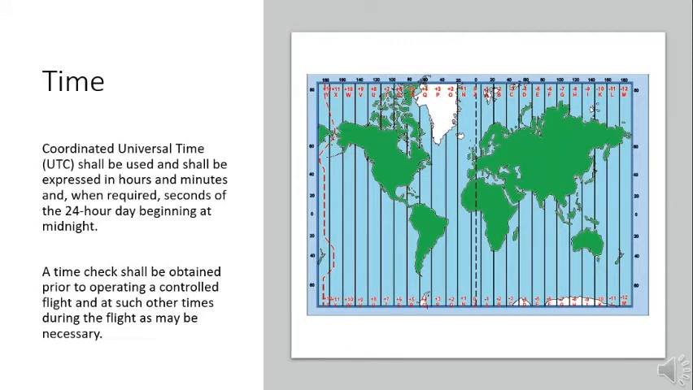Time. Coordinated Universal Time, UTC, shall be used and shall be expressed in hours and minutes, and when required, seconds of the 24-hour day beginning at midnight. A time check shall be obtained prior to operating a controlled flight and at such other times during the flight as may be necessary.